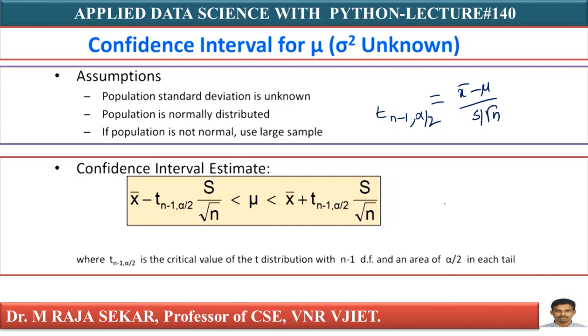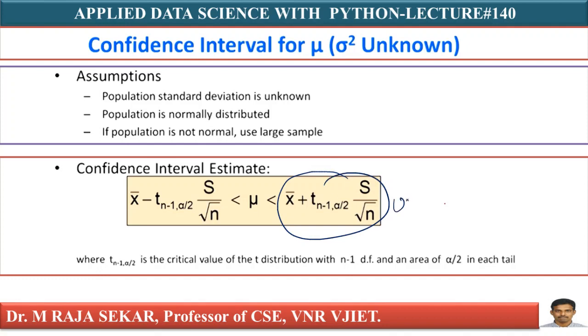I am just replacing sigma by s. If you cross multiply and readjust this, you will get the lower limit as well as the upper limit of your confidence interval. For plus, you will get the upper limit. For minus, you will get the lower limit.